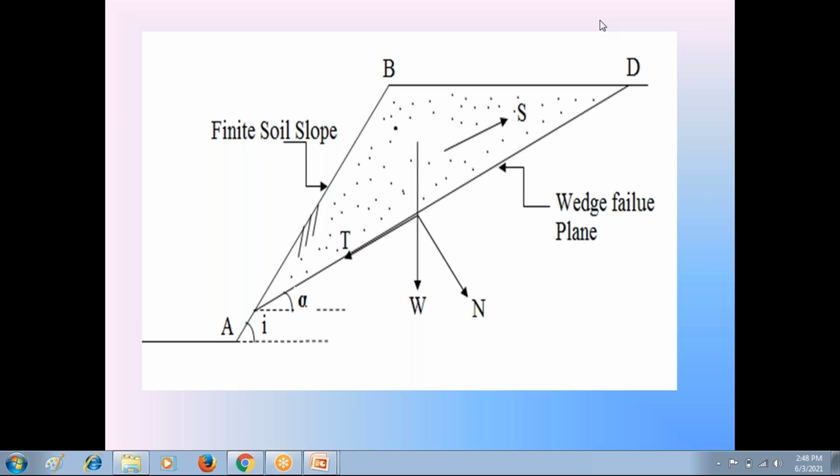Dear students, if anybody is having doubts about this wedge failure stability analysis of finite soil slopes, please ask me.